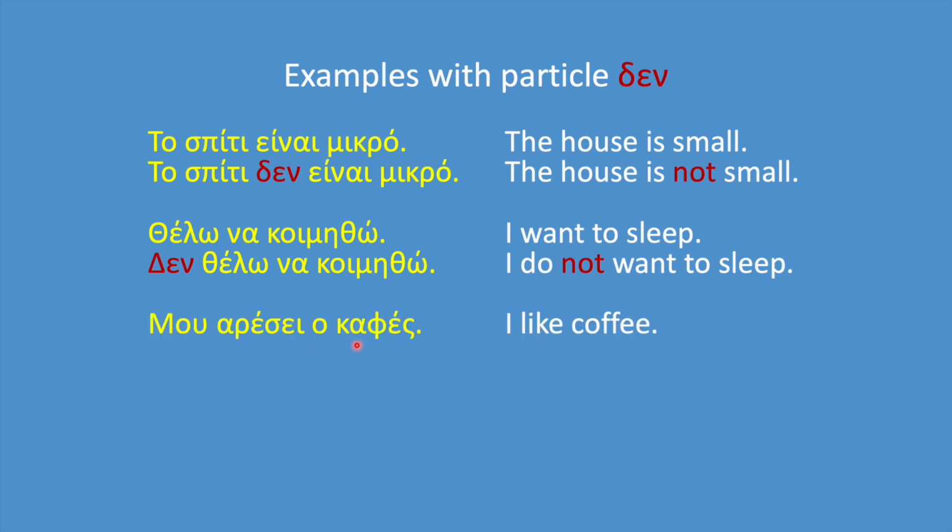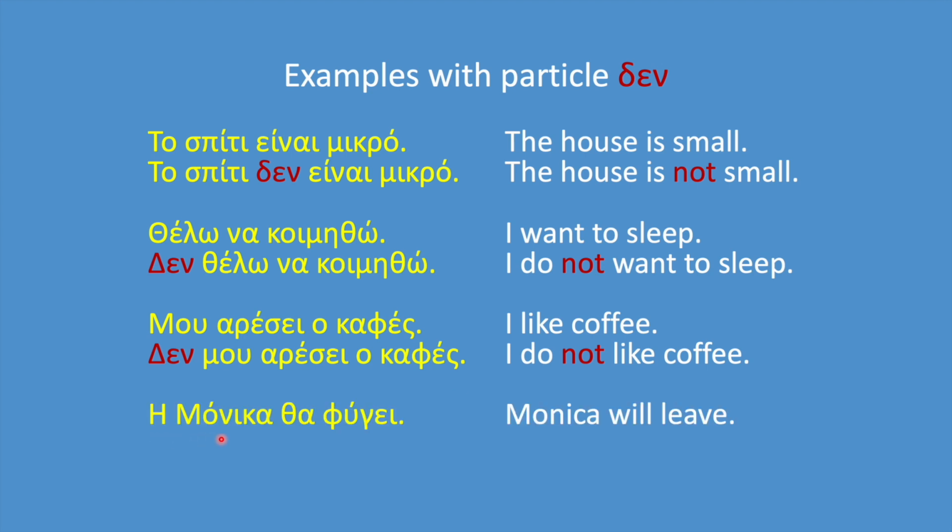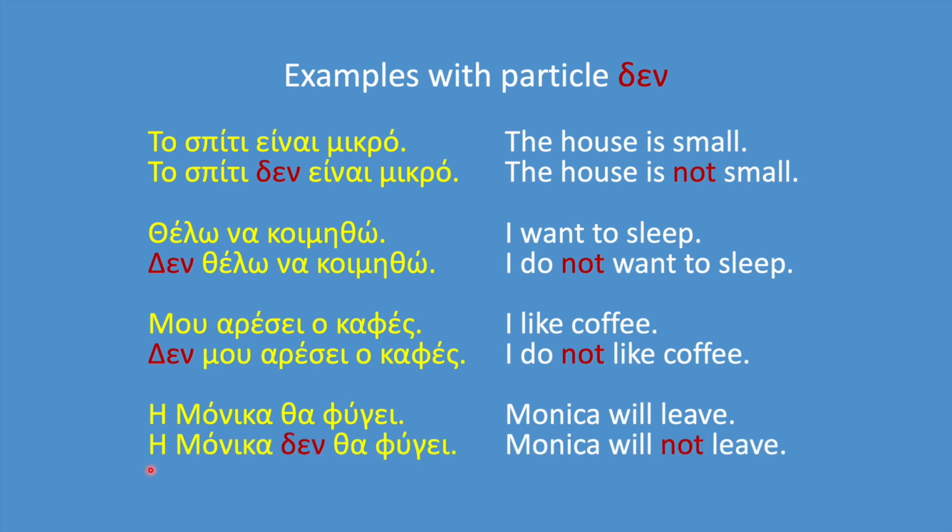Μου αρέσει ο καφές. I like coffee. Δεν μου αρέσει ο καφές. I do not like coffee. Η Μόνικα θα φύγει. Monica will leave. Η Μόνικα δεν θα φύγει. Monica will not leave. So the rule is that in order to make a sentence negative, we use the particle then. But there are some cases where we cannot use then and we have to use min.